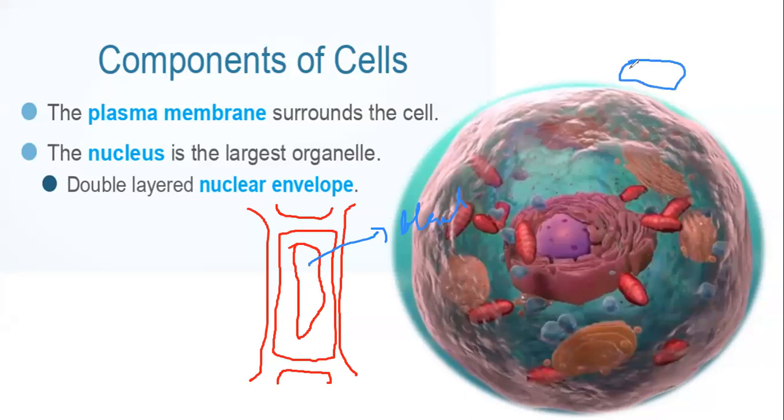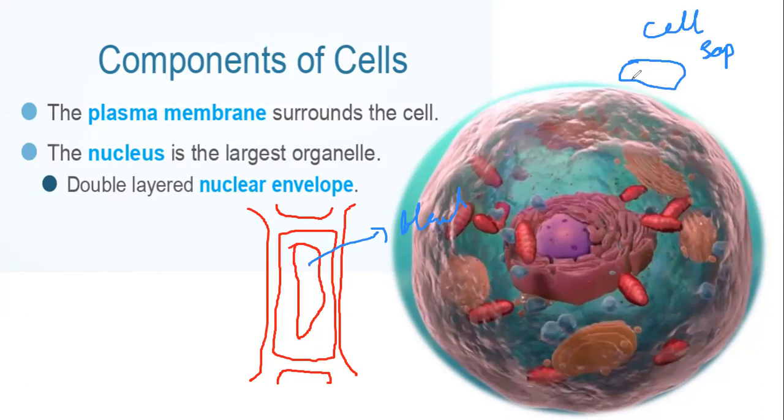Sometimes it may be filled with a fluid or a solution, or it may be filled with water. And the fluid that is present inside the vacuole is known as cell sap.